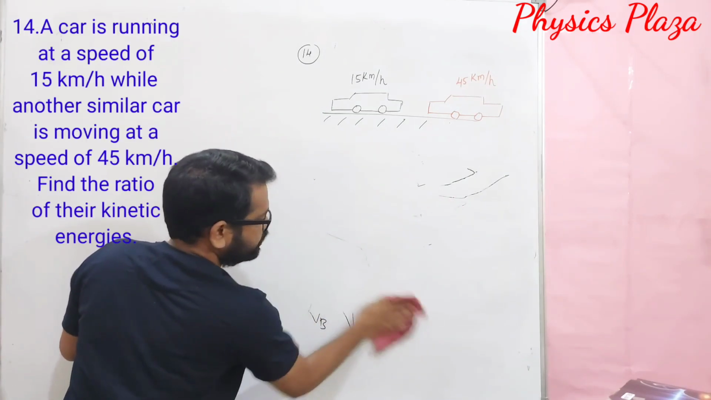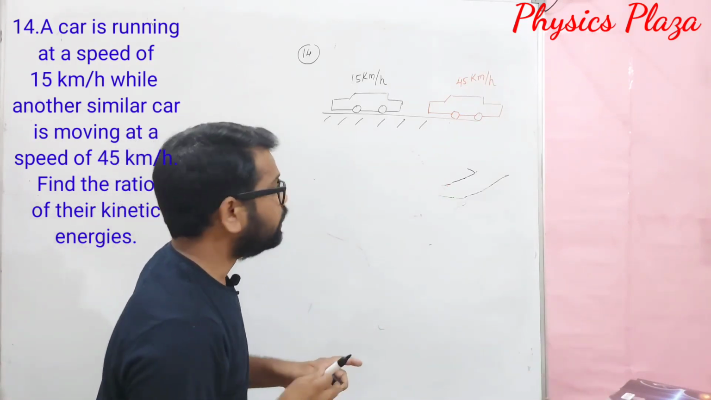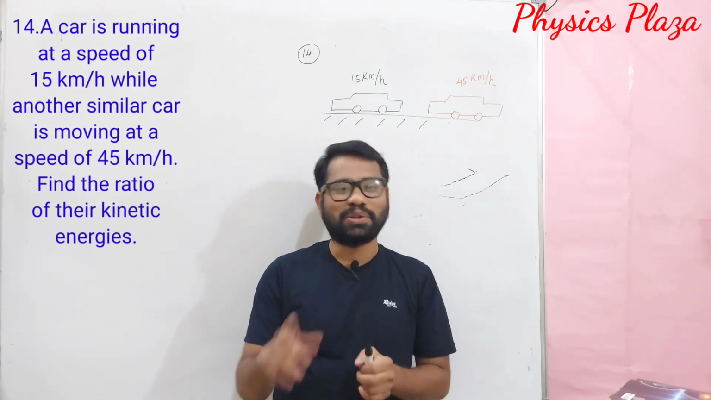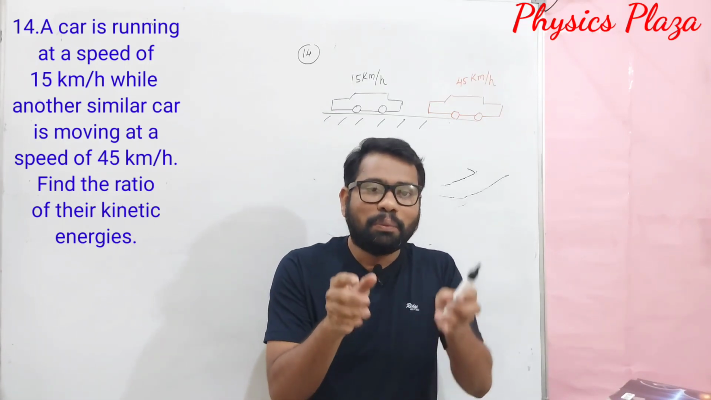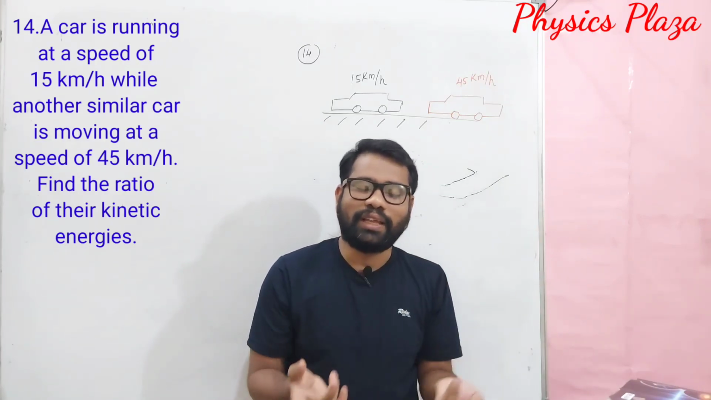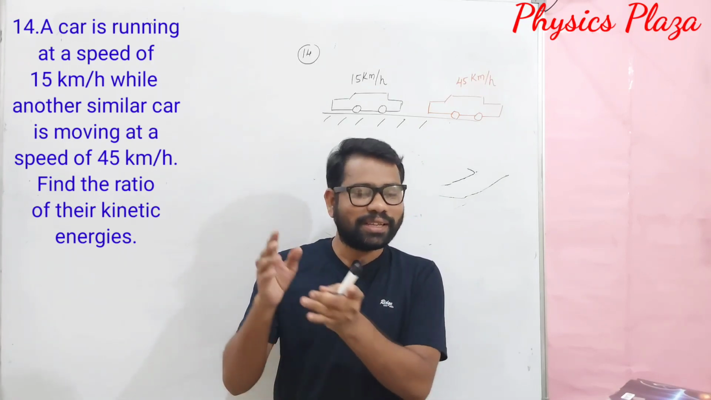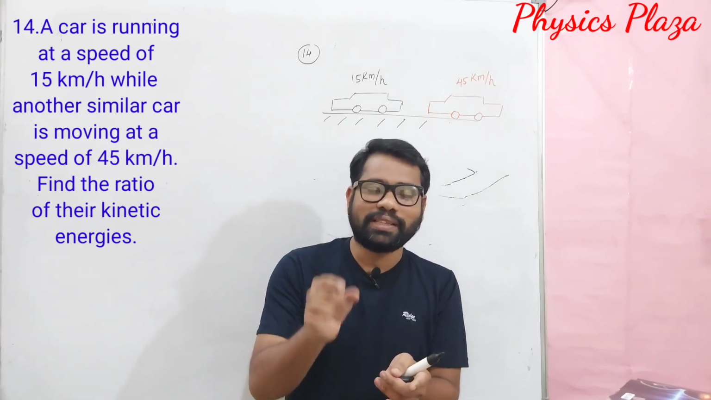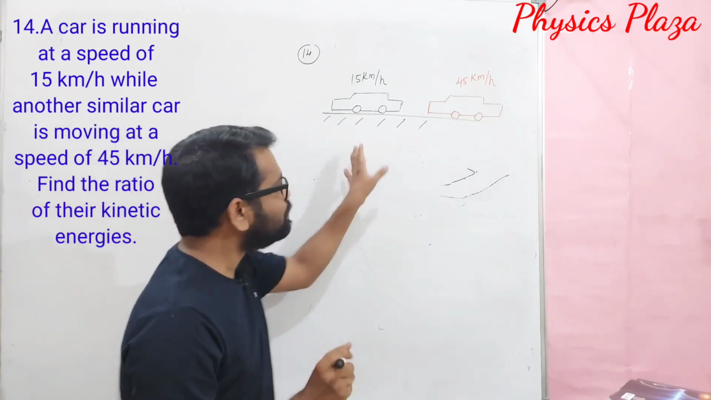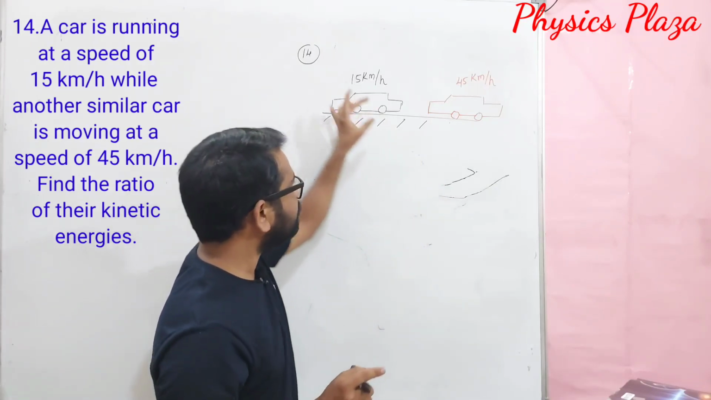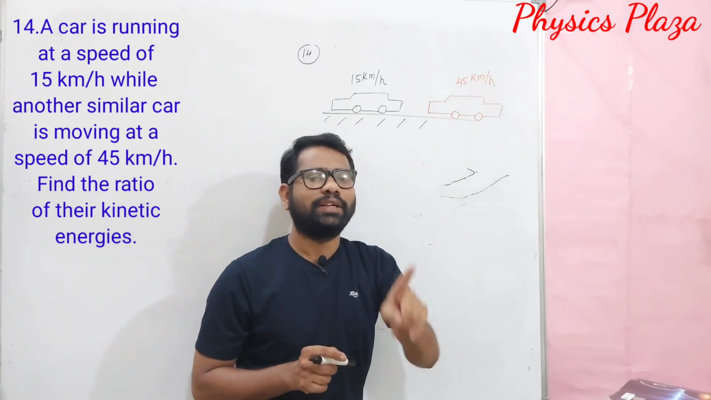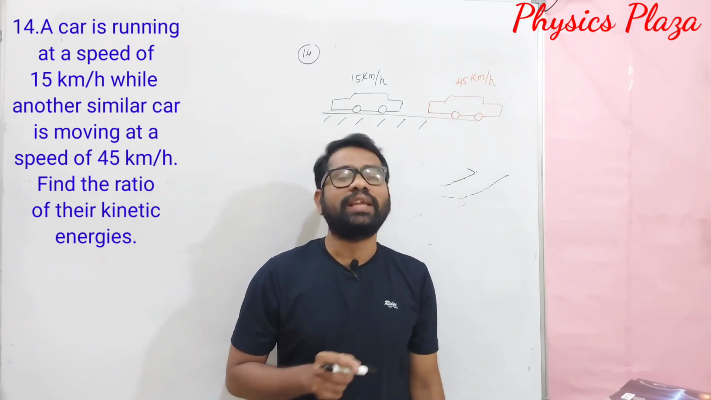In question number 14, dear children, if you look here, it is given that two similar cars. It doesn't mean they belong to the same company, that is not a matter here. Two similar in the sense that both have the same mass. In terms of science, we are taking it as the same mass. So two cars with similar mass, the first one is moving with 15 km per hour, the second one is going with 45 km per hour. Then what is the ratio of their kinetic energies?